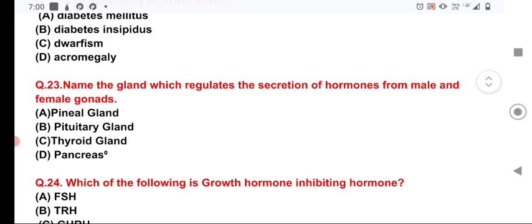Now the question number 23. Name the gland which regulates the secretion of the hormone from the male and female gonads.